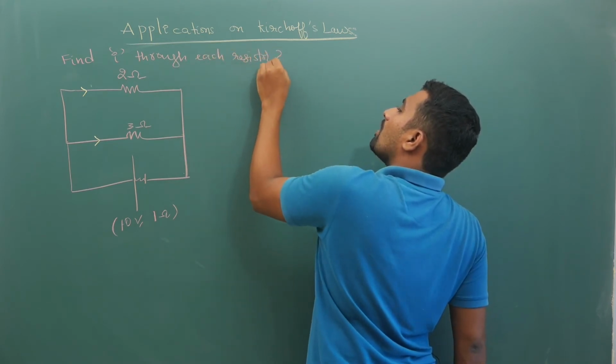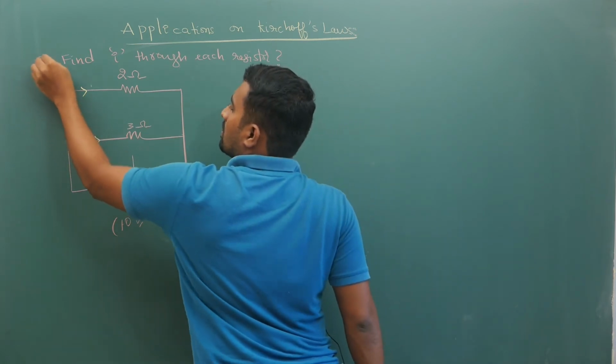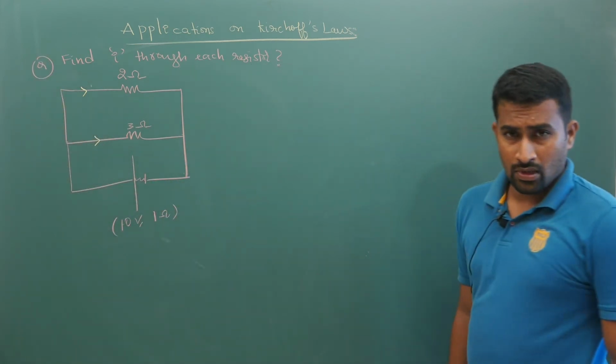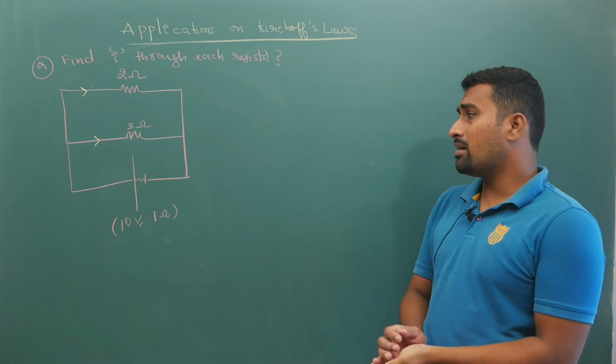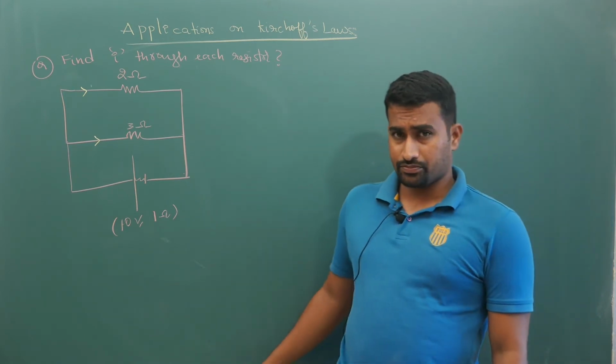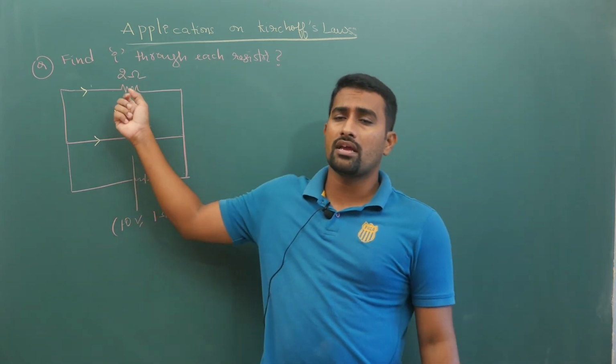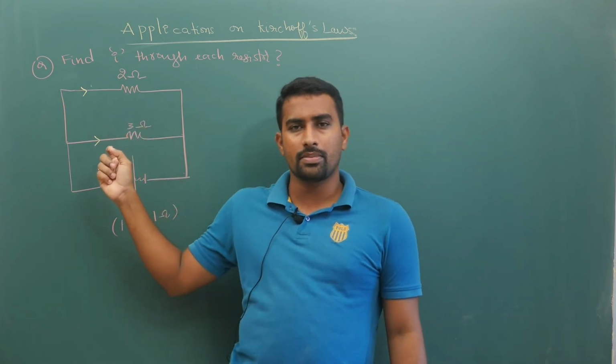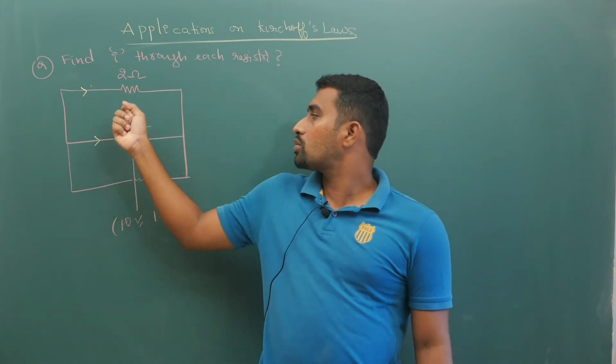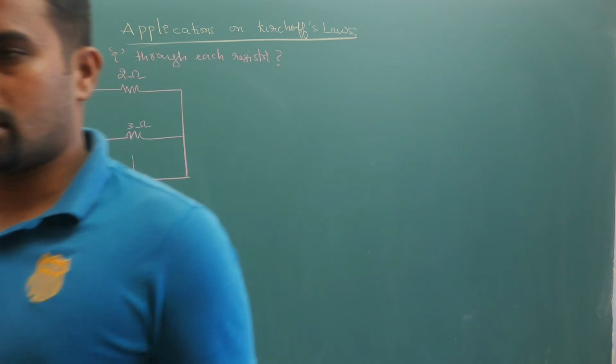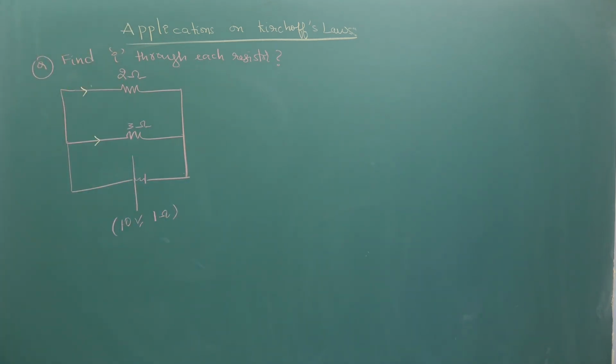Now to solve this question, what will people usually do, I will tell you. Many people and teachers will try to calculate the equivalent resistance. Here 2 and 3 are in parallel, so that will give you 2 into 3 by 2 plus 3, which is 6 by 5.